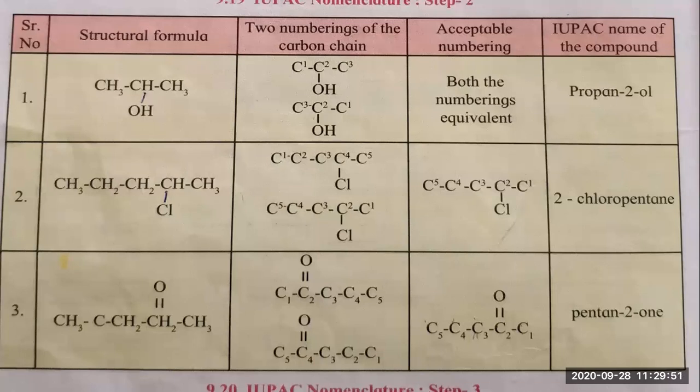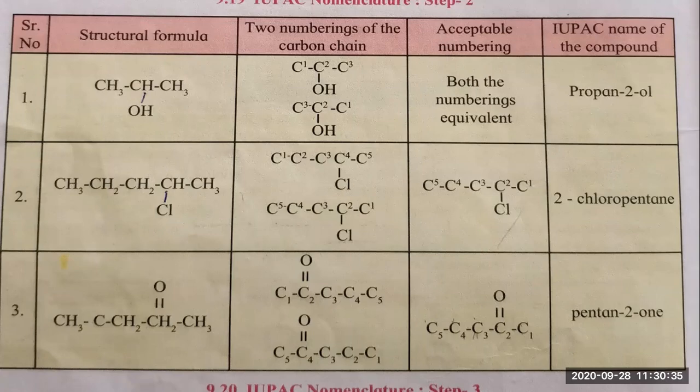Then comes the next one, pentanone. Here you can see the example. As I already told you, the functional group is attached to the nearest carbon, and from that carbon you have to start the numbering. So here the acceptable numbering is given. C2 is having the double bond O, that is, it is having the ketonic group. How many carbons are there? 5 are there, so you write pentane. Instead of E, in the second carbon the ketonic group is attached, and for the ketonic group we add "one". So you have to write pentan-2-one.